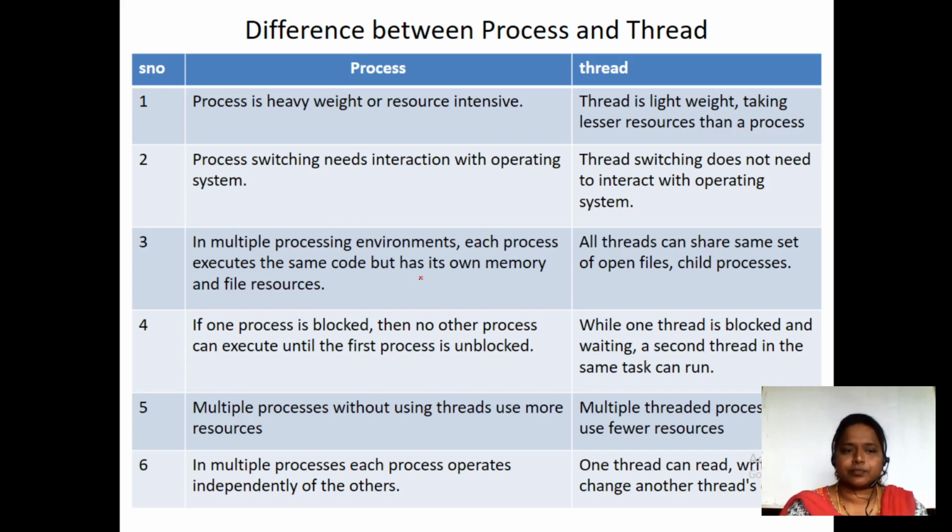And the next one is the difference between a process and a thread. When we discuss process and thread, there are many differences between them. The first and foremost thing is, as we already know, a process is a heavyweight process. Why? Because a process needs to have its own resources, its own CPU, and its own memory. Everything should be its own. There is no possibility of sharing between processes. So that is the heavyweight.